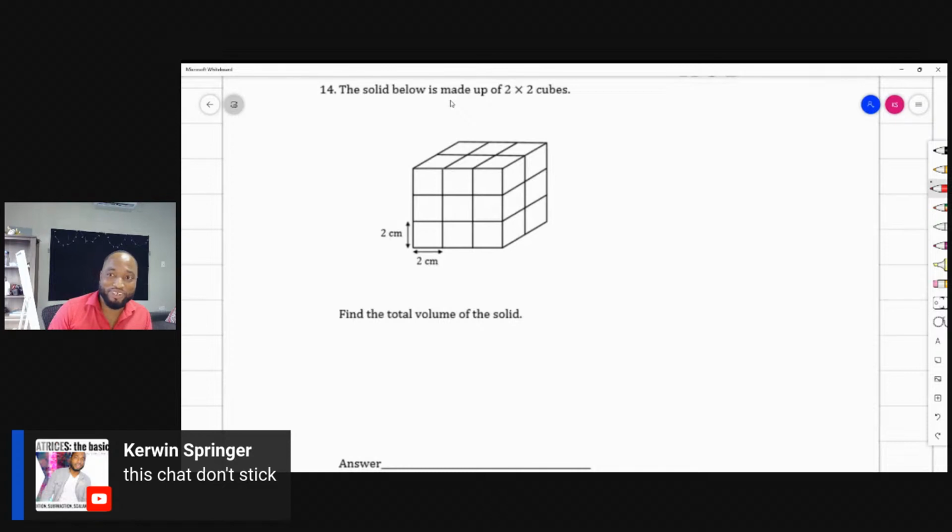The solid below is made up of 2 by 2 cubes. Find the total volume of the solid. This question can be asked. Now, if you go and watch the curriculum, they take out volume. But you see how they put it here with the cubes and adding up cubes? This version of the volume question could still pop up in your paper. So don't go and say no volume and skip all these questions.